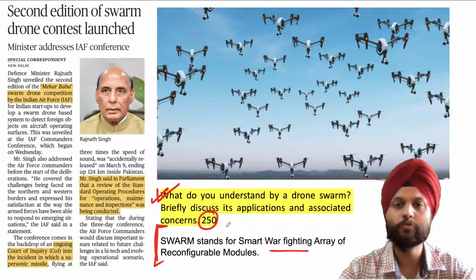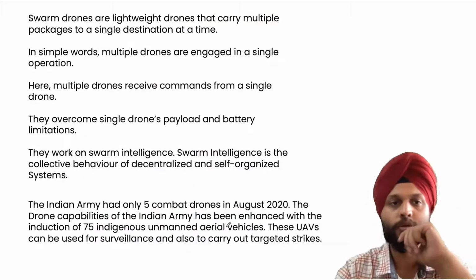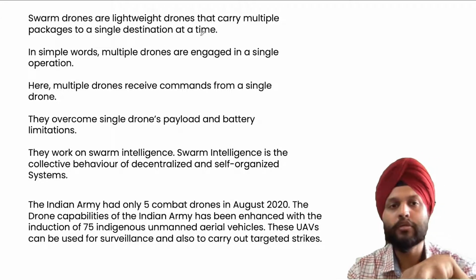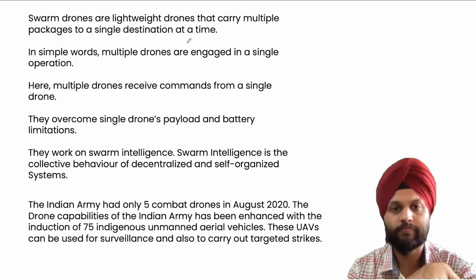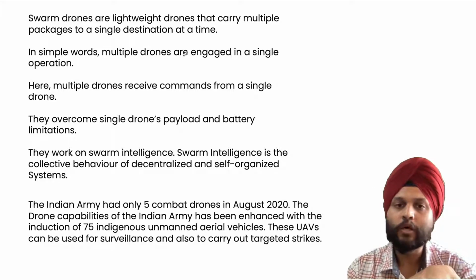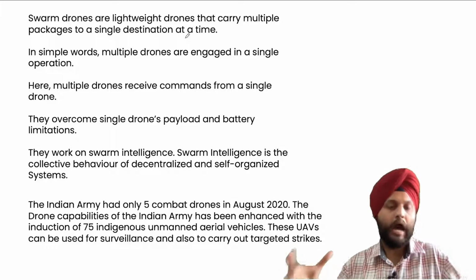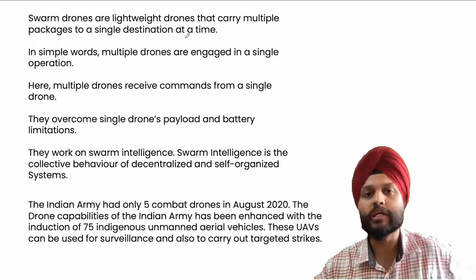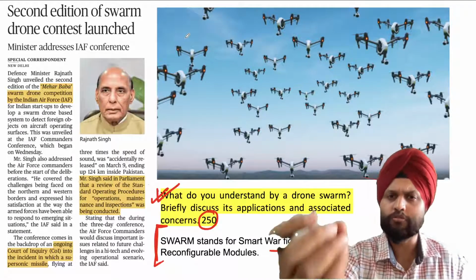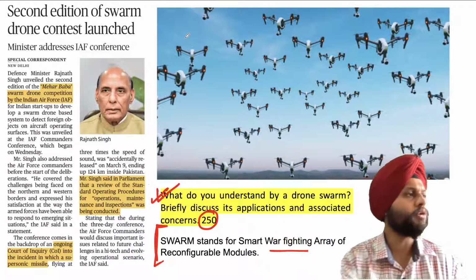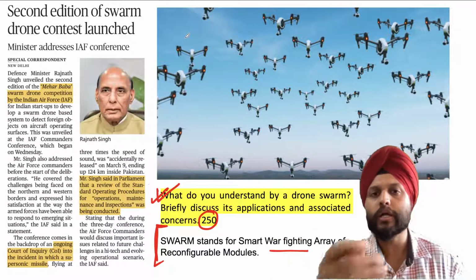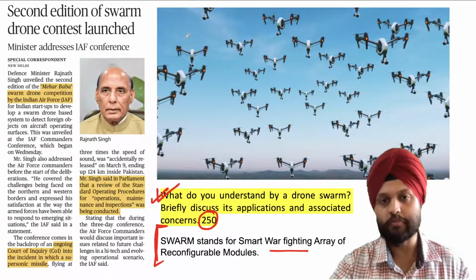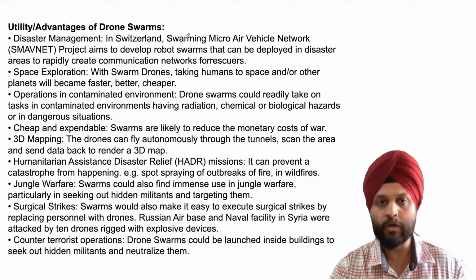You can start by this thing, swarm. You can refer to the military exercises that are going on. Swarm drones are lightweight drones that carry multiple packages to a single destination at a time. Now this could mean that we can have unmanned aerial vehicles, UAVs, for combat related activities. This could have bombs, small missiles, or a payload, and this could target the enemy site. It could be used to target the militants, and there will be limited casualties. So military is one way of looking at it.